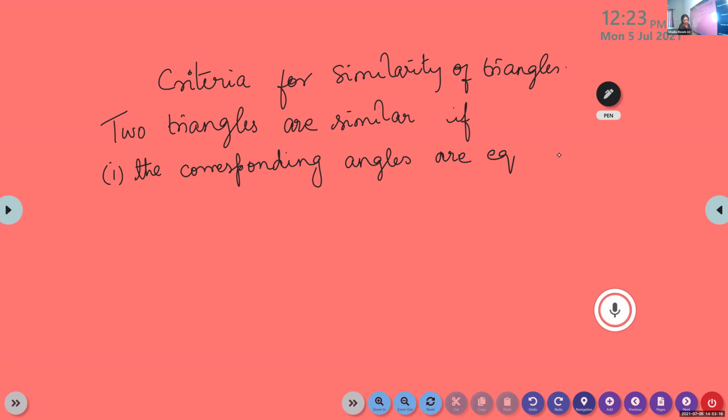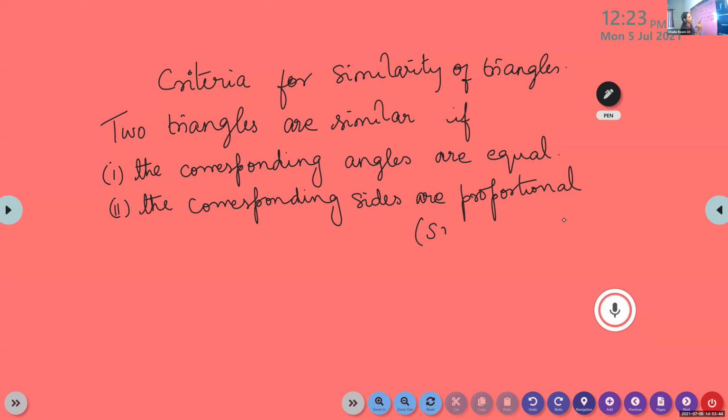Second one, the corresponding sides are proportional. Either we can say proportional or we can use the words they are in the same ratio. Proportional means the ratio is the same.